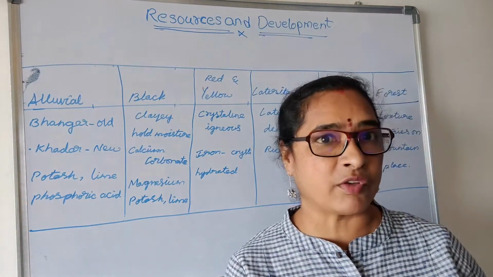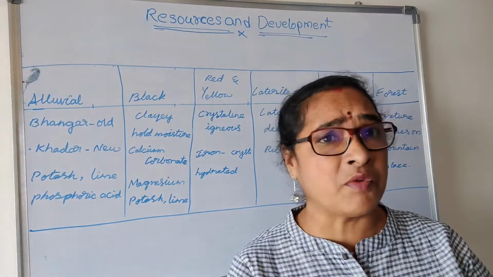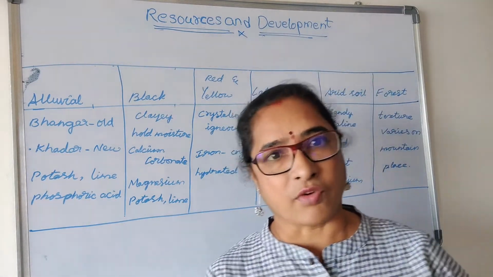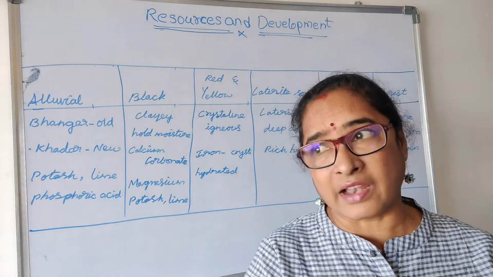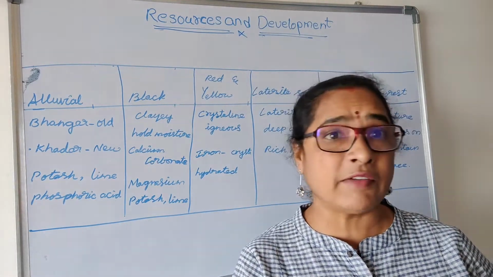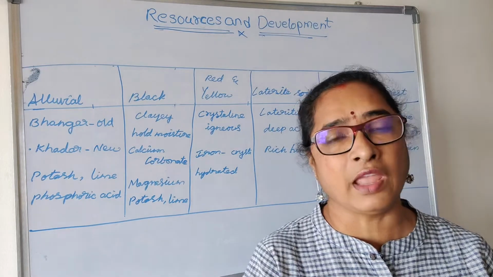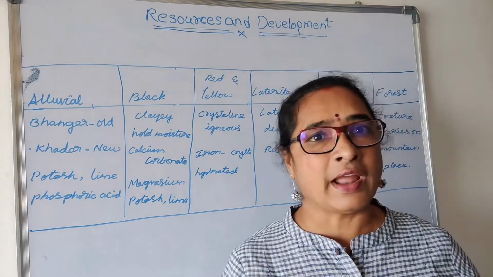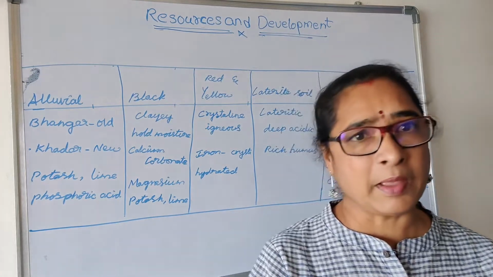Sometimes if the river flow is very forcible, it forms gullies also. That land is not utilized for cultivation, because the upper fertile layer is eroded and it is not useful for cultivation.